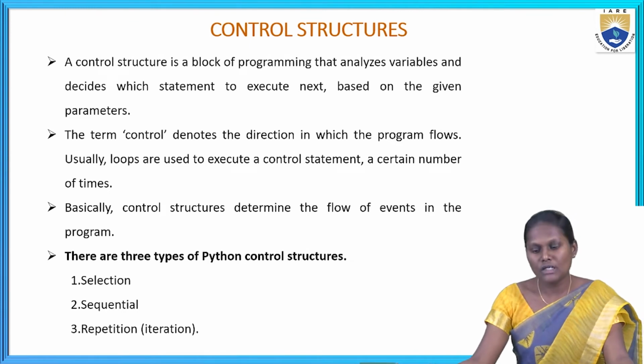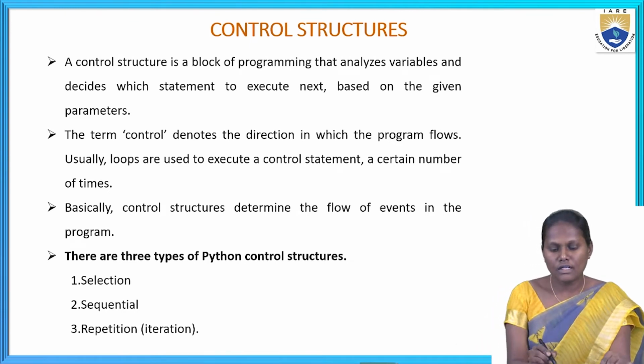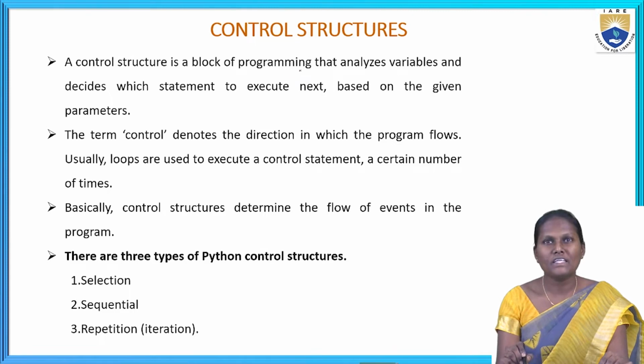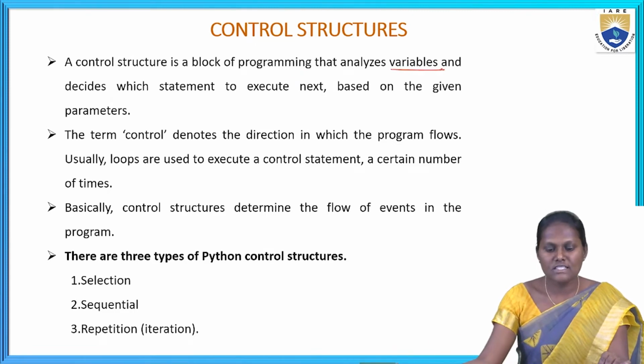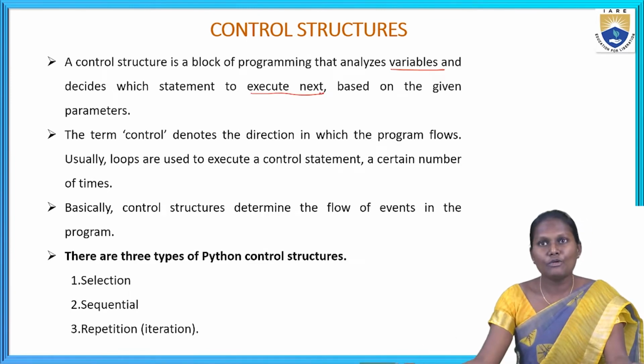Now coming to control structures. A control structure is a block of programming that analyzes variables and decides which statement is going to execute next based on the given parameters.